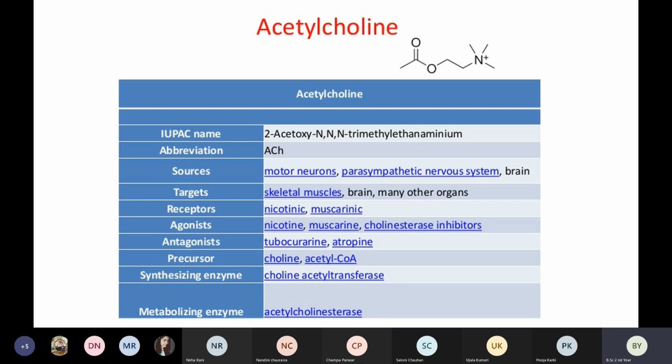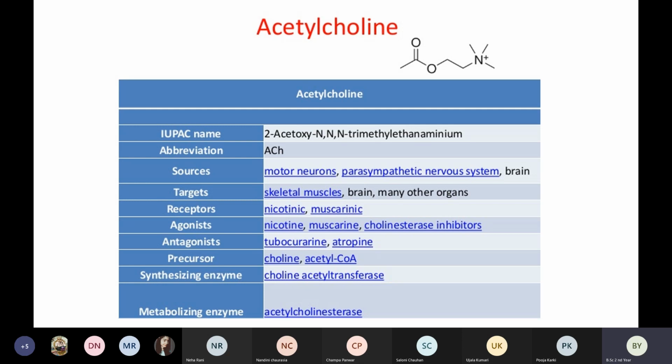We are not focusing on the chemical name, but basically on acetylcholine. The abbreviation, or the recognized short form, is ACh: capital A, capital C, and small h.